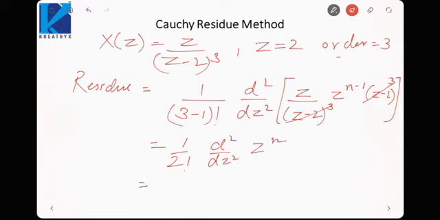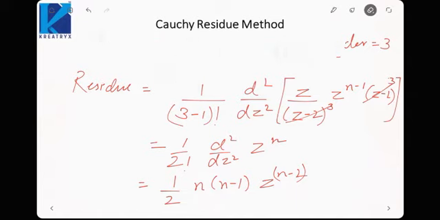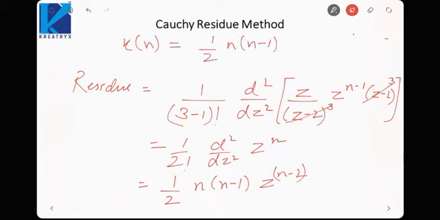It would be 1/2 times n(n-1) z^(n-2). Now we put the limit z tending to β, that is z = 2. We will get x[n] = 1/2 n(n-1) 2^(n-2).